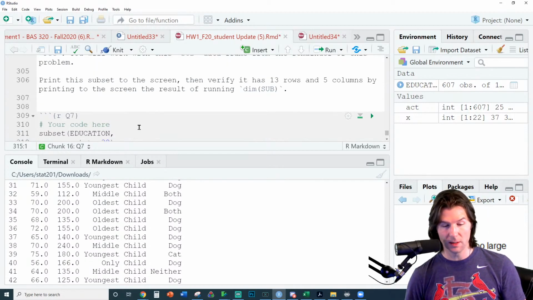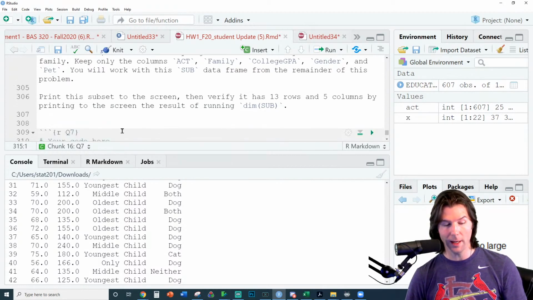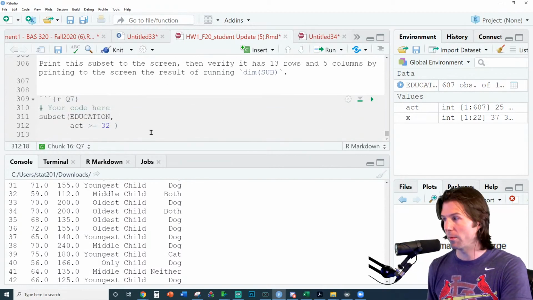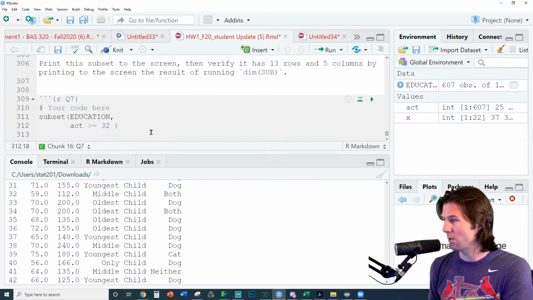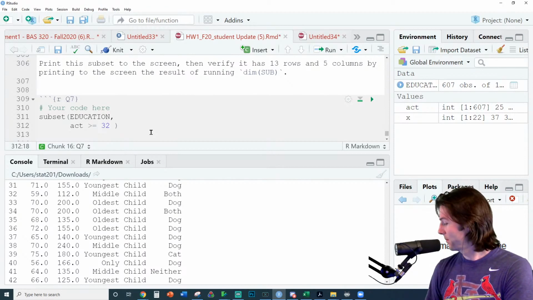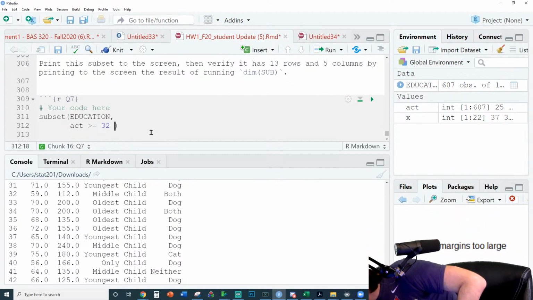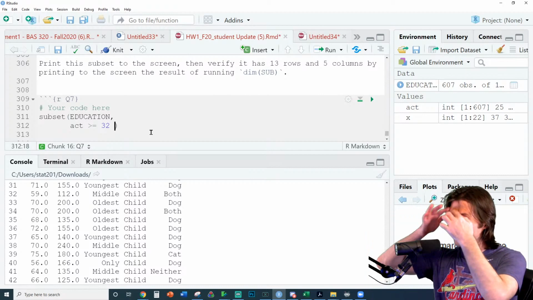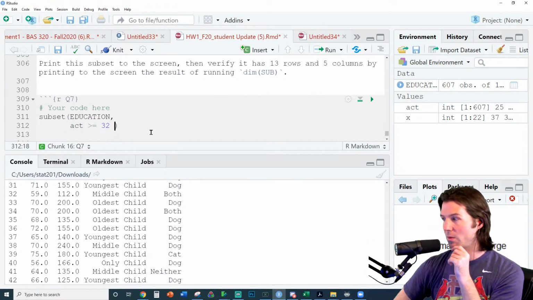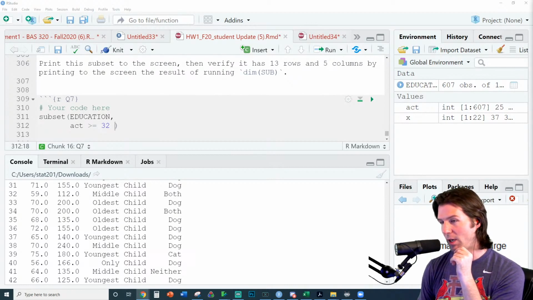Now we're going to do another condition. So how do I add in another condition? What should I put right here to add in another condition? Who knows in the chat?